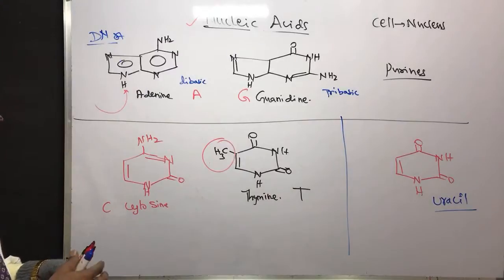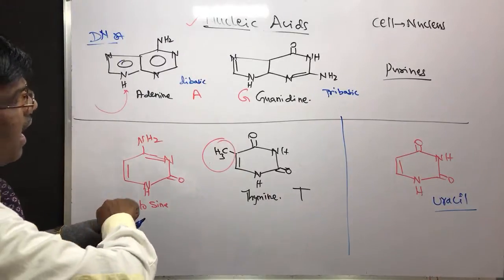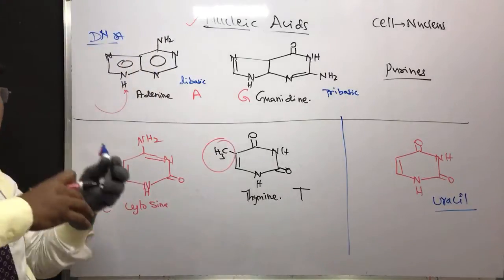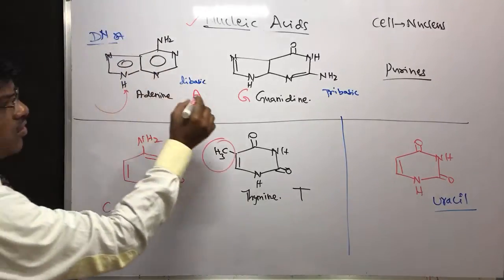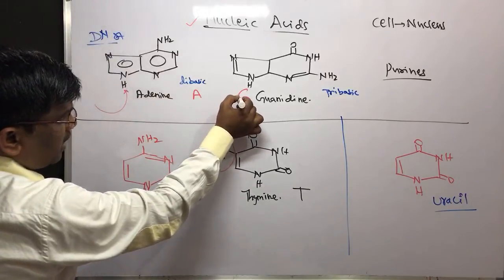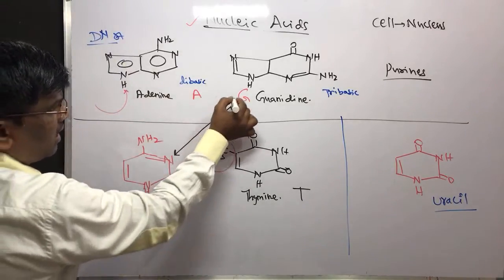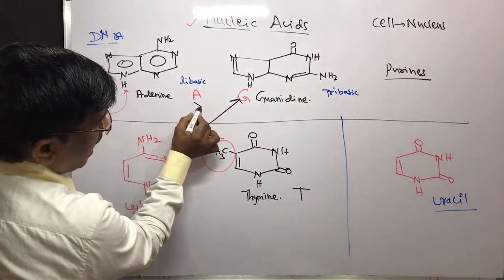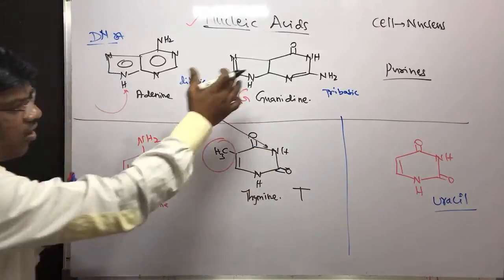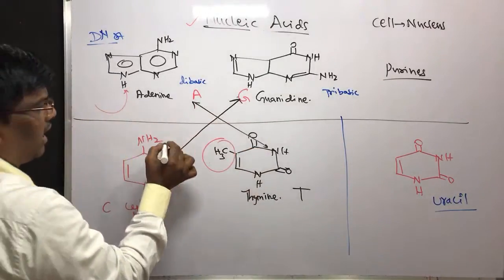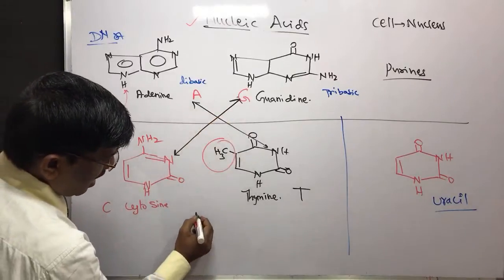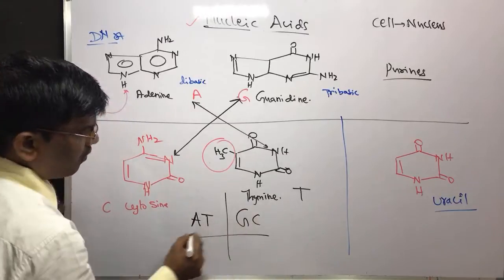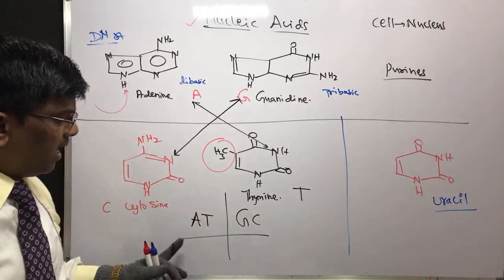So what is going to happen? The bond between the two polynucleotide chains of the DNA molecule is hydrogen bonding between G and C in DNA, and A and T. Remember like this, GC, gas chromatography GC, ATGC.